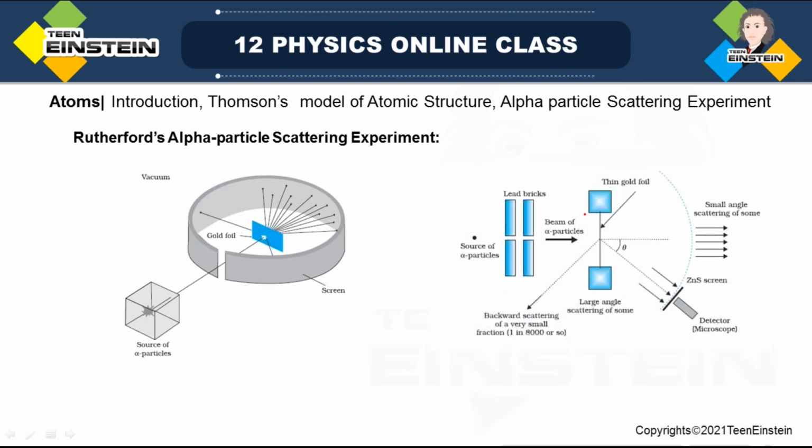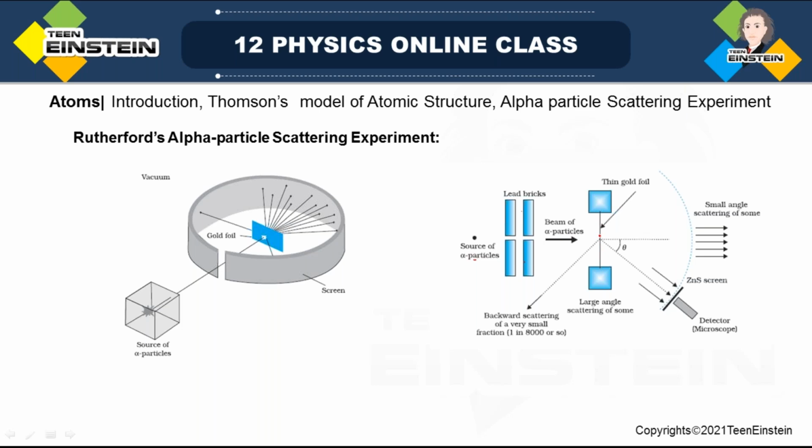So what was the main thing here? This is the experimental arrangement and this is how the experiment was done. But what are the parameters measured in this experiment? Look, the alpha source, these are the lead bricks as I showed. They made a very intense beam with high energy, almost 5 mega electron volt or 10 mega electron volt, as I showed. And this is a thin gold foil, as you can see here.